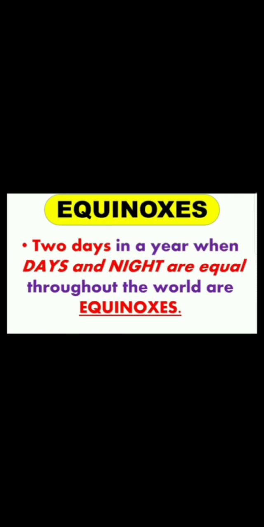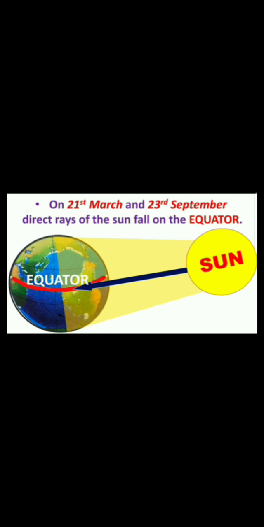Two days in a year when days and nights are equal throughout the world are called equinoxes. You understand? Two days in a year when days and nights are equal throughout the world. Okay? On 21st March and 23rd September, direct rays of the sun fall on the equator.